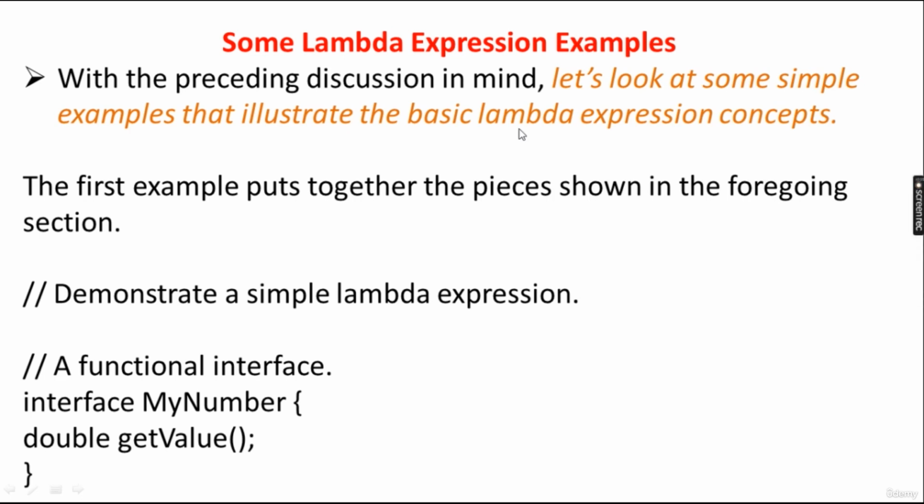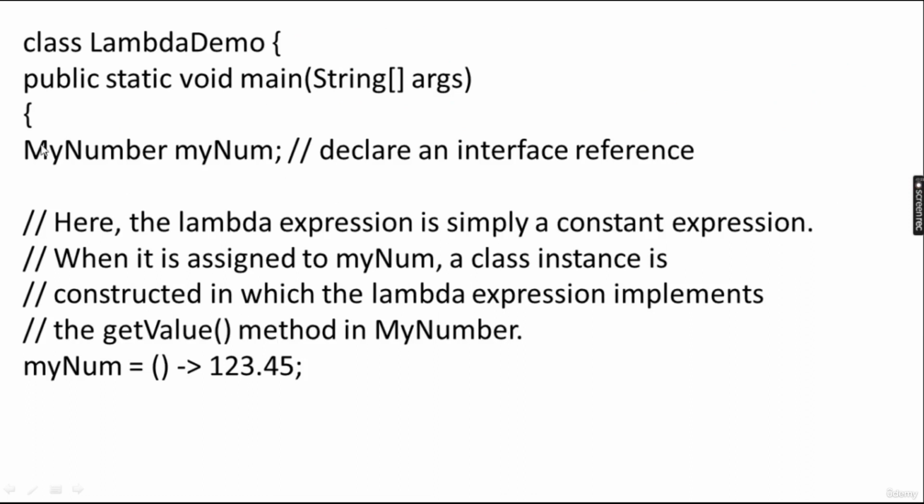With the preceding discussion, let's look at some simple examples. Interface MyNumber is created with double getValue. Then in public static void main, we declare the interface reference myNumber. And here the lambda expression is a simple constant expression. It is returning 123.45, doing nothing else.